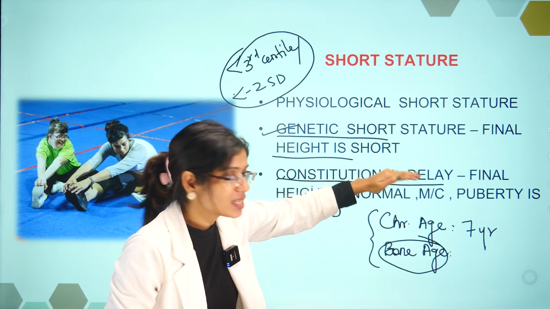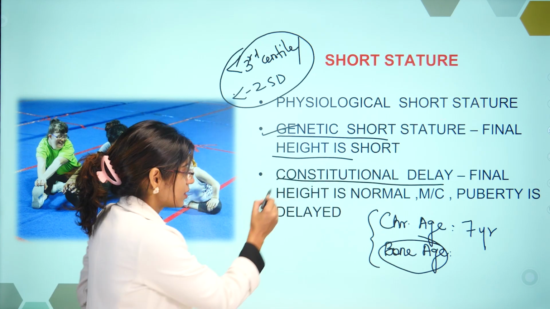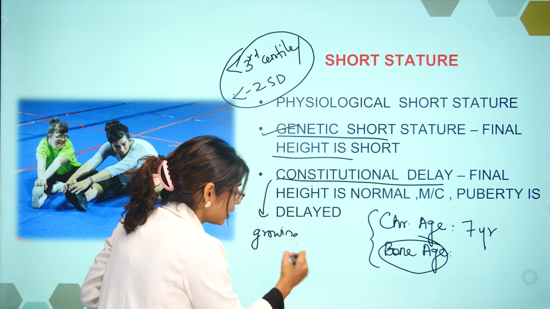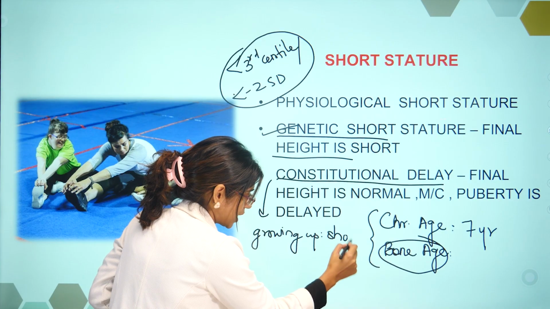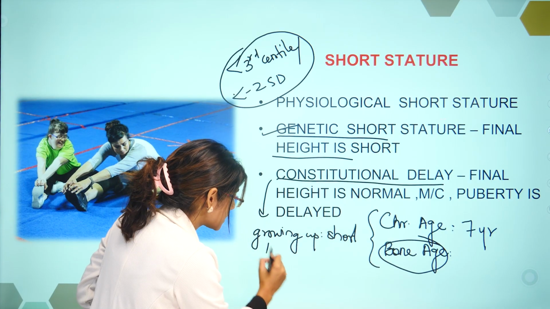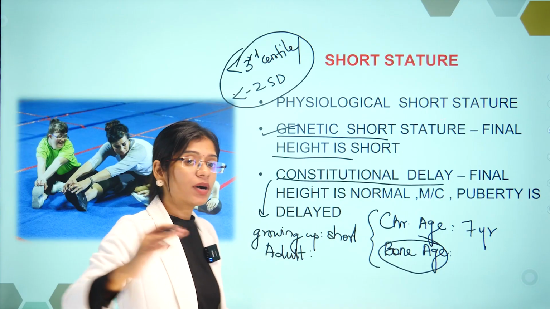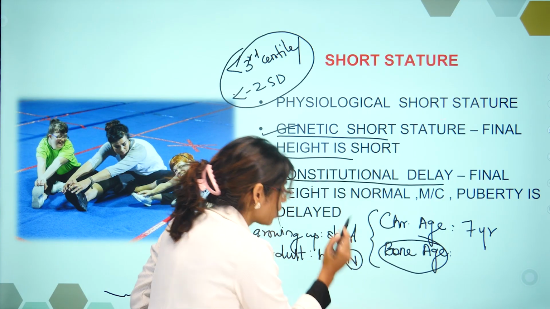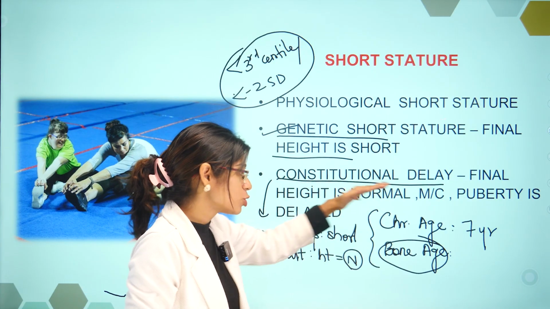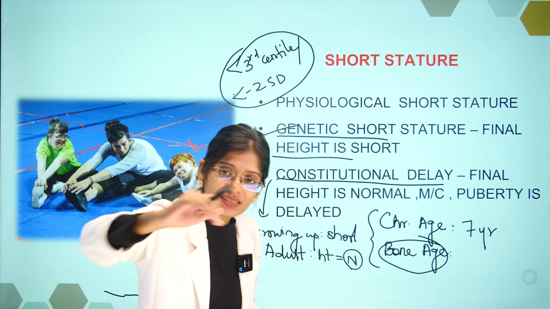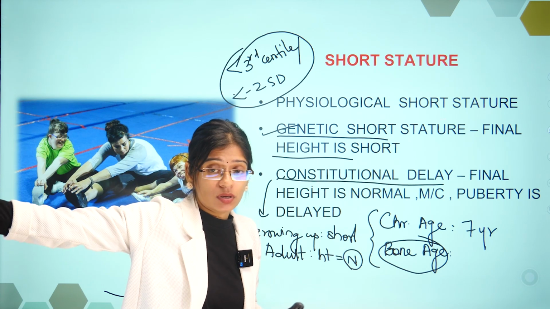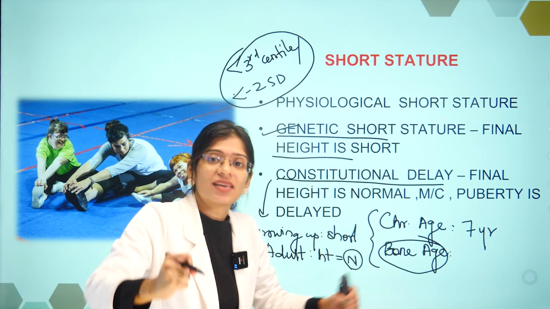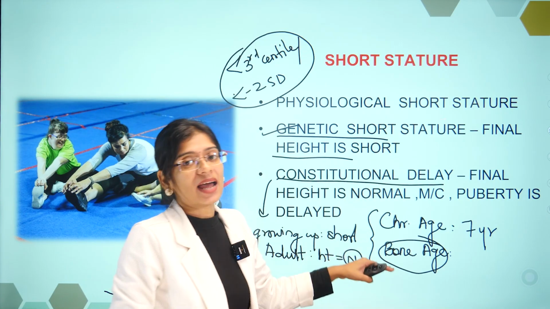Constitutional delay means the child while growing up may look short, but over time, once he becomes an adult, after puberty his height is going to become normal. Basically these are late bloomers. While growing up their height may not be up to their peers, they may appear short, but over time, during puberty, they will catch up, right? And final height will be normal.